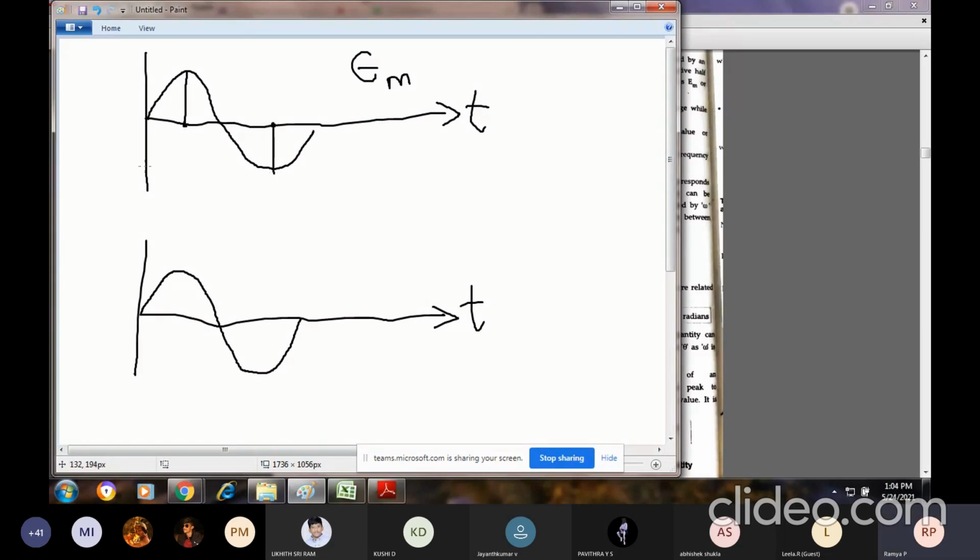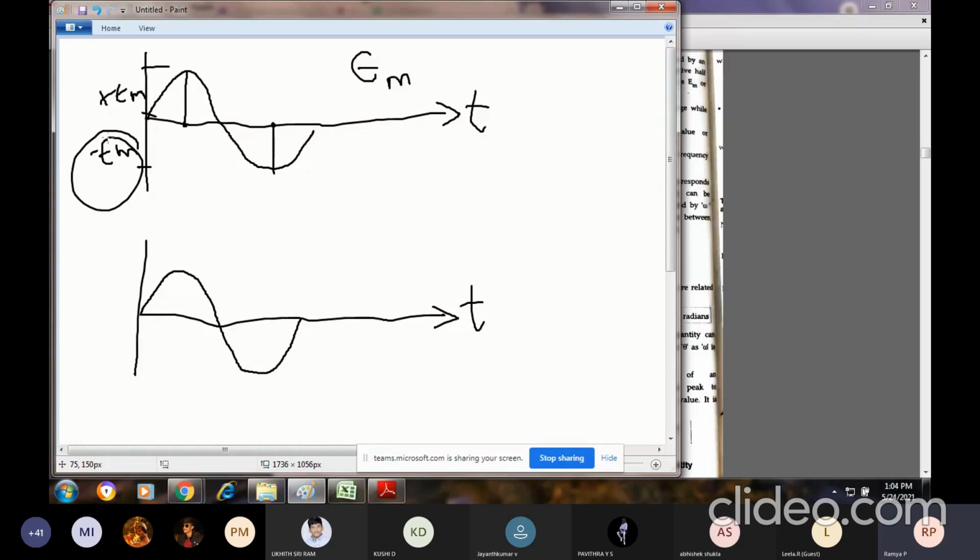The difference from here to here is plus EM, and from 0 to negative till here is minus EM. So this EM is your amplitude. Amplitude you always consider from 0 to positive or 0 to negative. The maximum voltage attained with respect to the positive half cycle or negative half cycle is your amplitude.